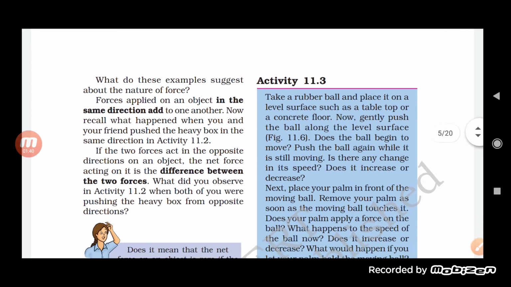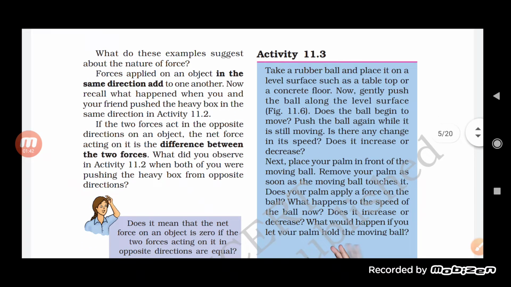So here an activity is given. Take a rubber ball and place it on a level surface such as a tabletop or a concrete floor. Now gently push the ball along the level surface. Does the ball begin to move? Push the ball again while it is still moving. Is there any change in its speed? Does it increase or decrease?